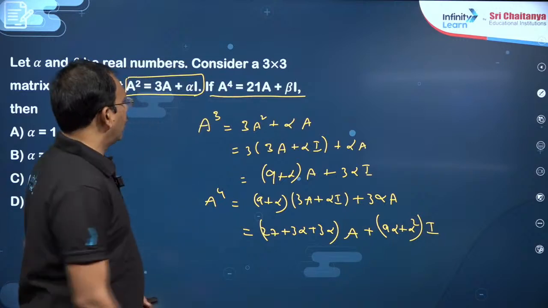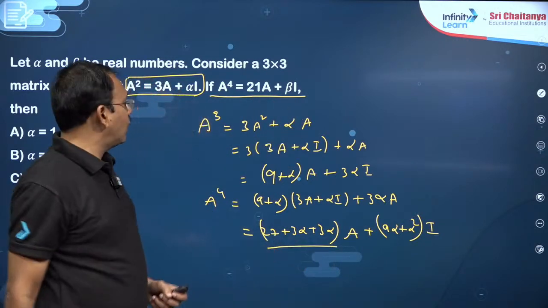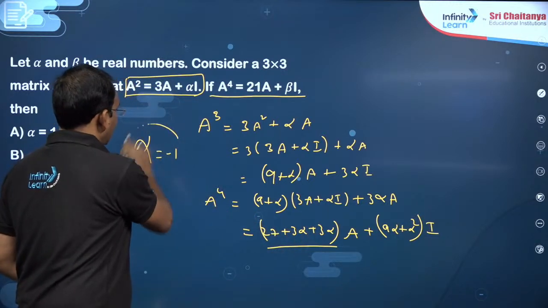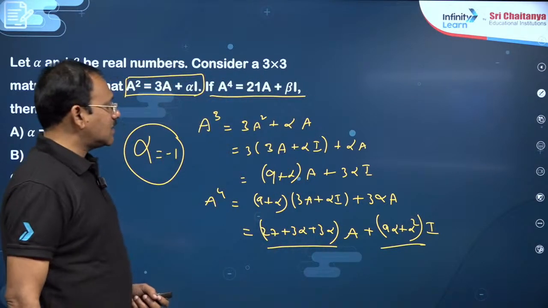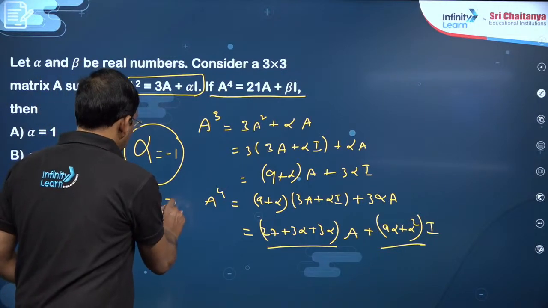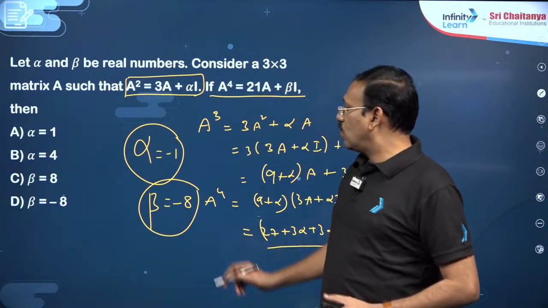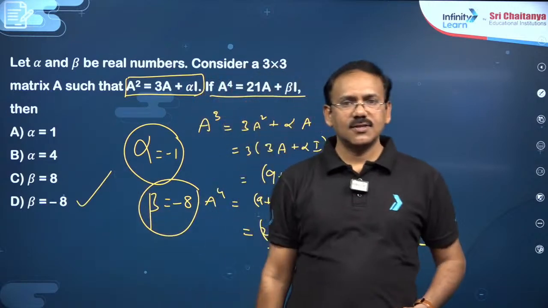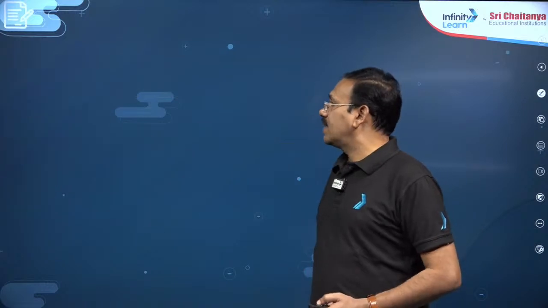This is what A power 4 is, which is given as 21A plus beta I. This is given as 21. So 6 alpha will become minus 6. Alpha value is minus 1. If alpha is minus 1, I coefficient is beta. That is minus 9 plus 1 is beta. That is minus 8 is beta. Beta is minus 8. With this simple calculation and observation, dear students, you are going to get alpha minus 1, beta minus 8. So option D is the right answer. So what you need to do is some little algebra related to matrices, right?